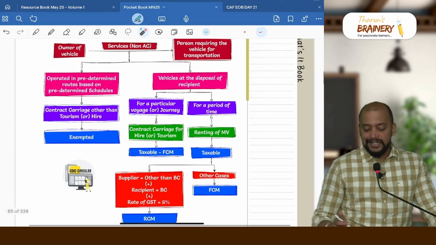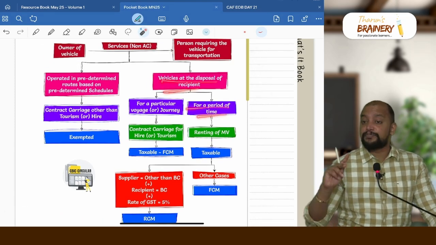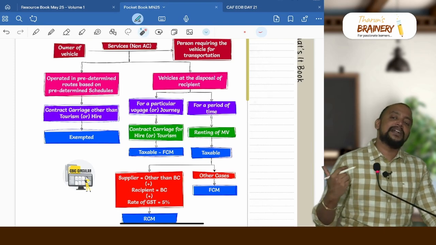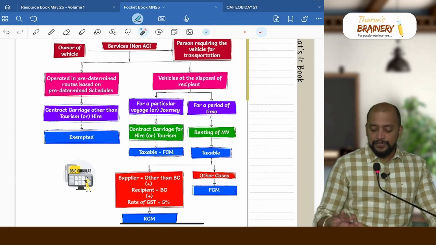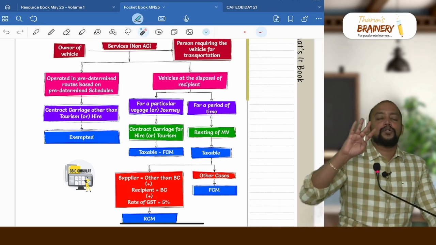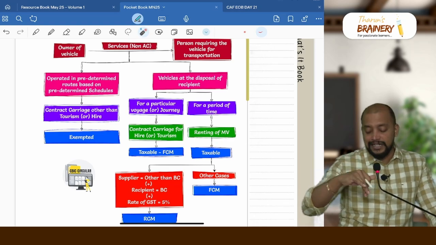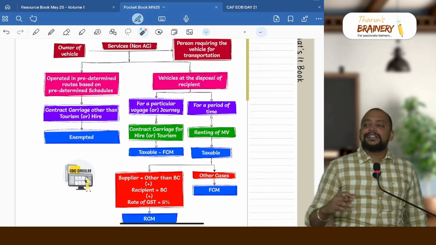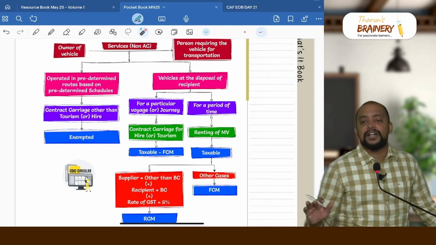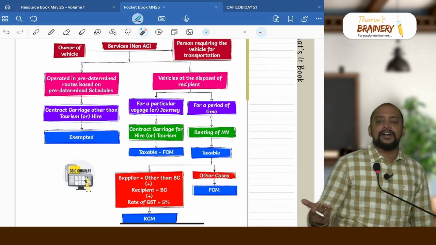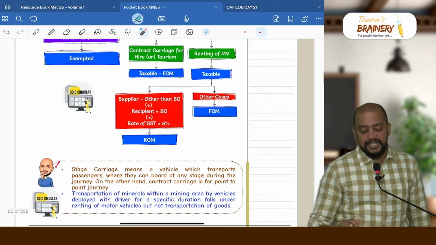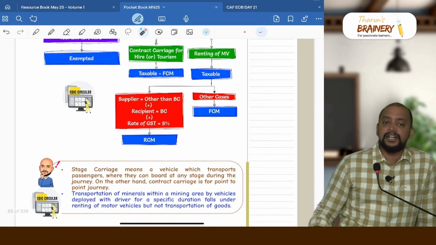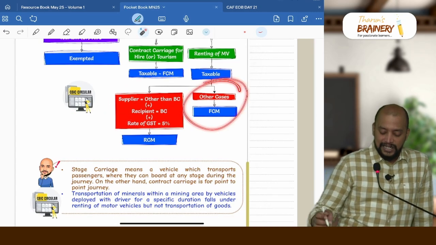Whereas if it is vehicle at the disposal of the recipient for a period of time, then it will come under renting of motor vehicle, and we don't have any exemption, so therefore it will be taxable. Only 4 exemptions are there for renting of motor vehicle, that is not applicable in this case, so it will be taxable. And again, contract carriage, that is transportation of passengers, is not covered under RCM, but renting of motor vehicle is covered under RCM if 3 conditions are satisfied: supplier other than body corporate, recipient body corporate, rate of GST 5%, all other case it will be FCM.